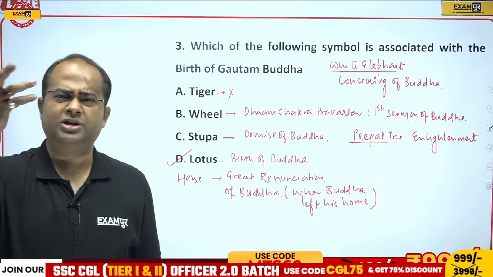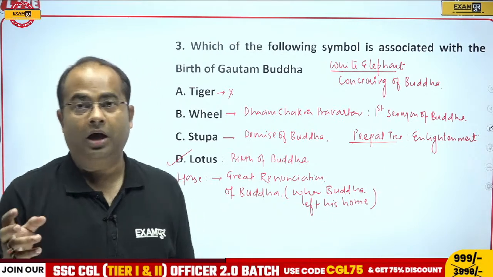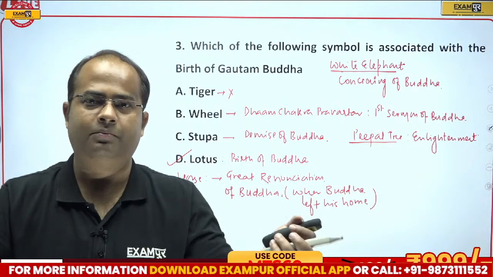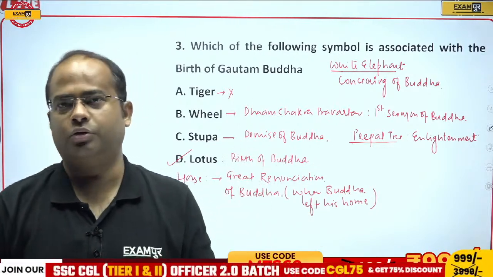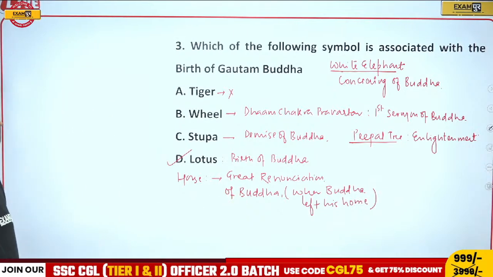And tiger is not associated with anything. Tiger is not associated with anything other than this lion. Lion means spreading the message of Buddha. Therefore, correct answer will be option D.